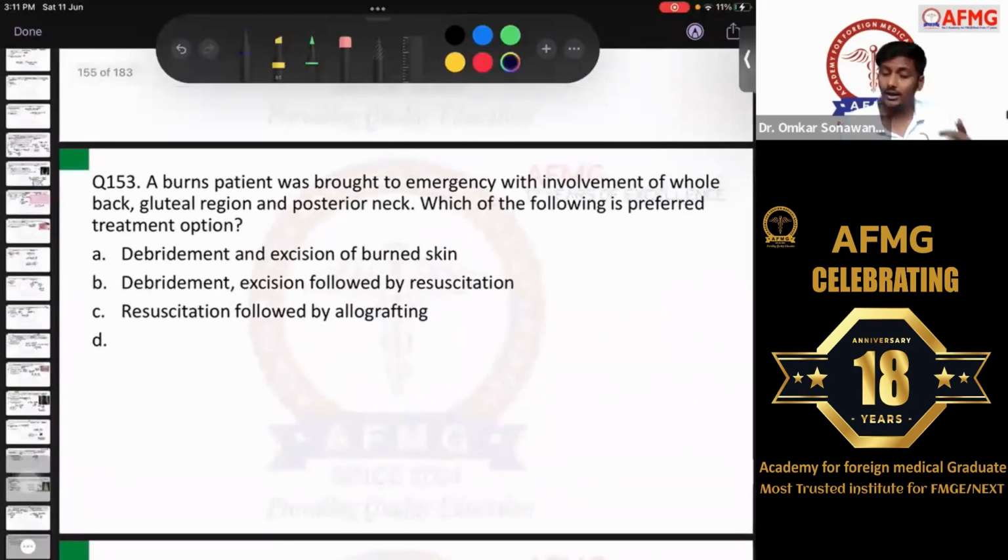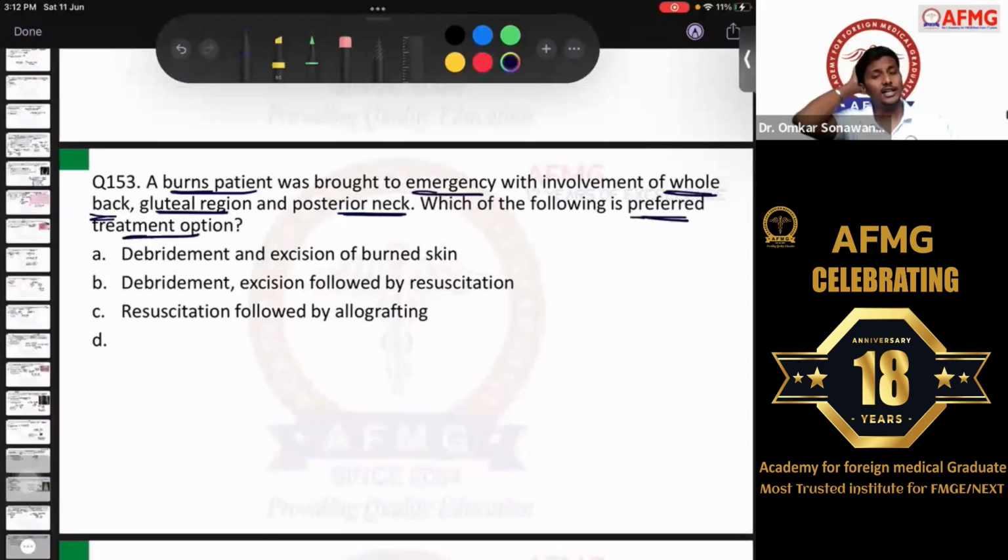Question number 153: a burns patient was brought to the emergency with involvement of the whole back, the gluteal region, and the posterior aspect of the neck. Which of the following is the preferred treatment option? Here, as we have discussed, for first degree burns we do exposure only. Nothing needs to be done for them. For second degree burns, we can do a burn dressing with ointments like silver sulfadiazine cream, or mafenide acetate cream. Any of those can be used.